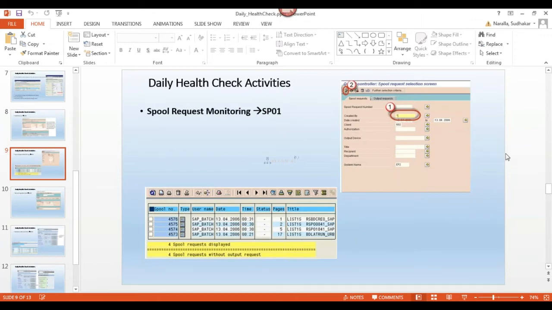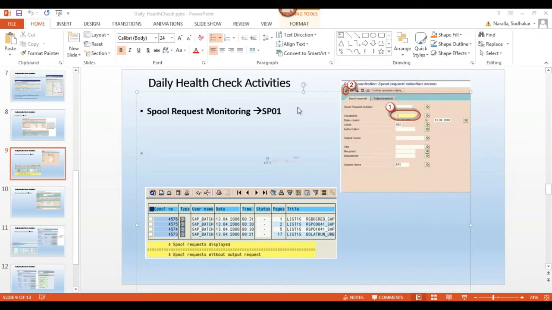It's for printing purpose. Printing reports. Whenever I have given a printout option in SAP level, then what will happen? Spool request will be generated.